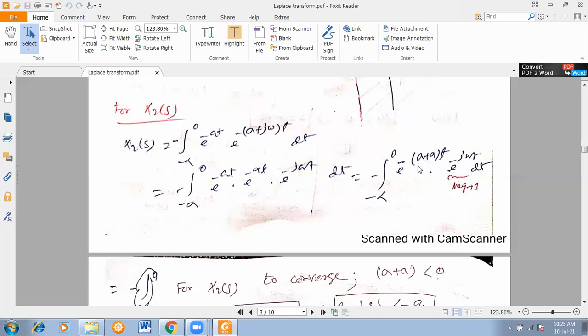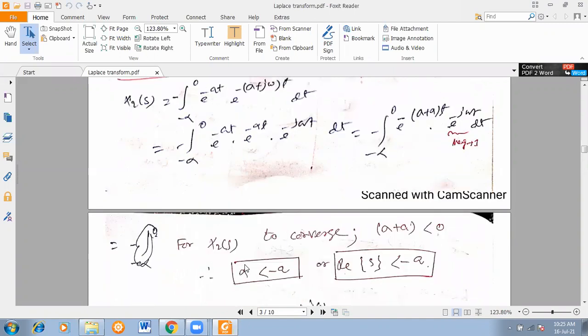Now if you put the value of (sigma plus a) t as minus infinity, what happens? e to the power minus infinity, so e to the power minus infinity has value 0, that means it's converging at the extremities. So that's why I am writing here, for X(s) to converge, sigma plus a should be negative. That means it should be less than 0.